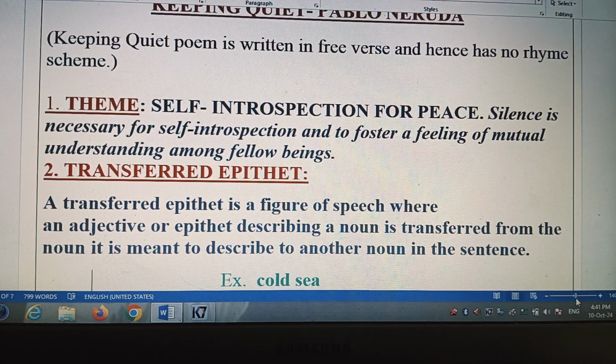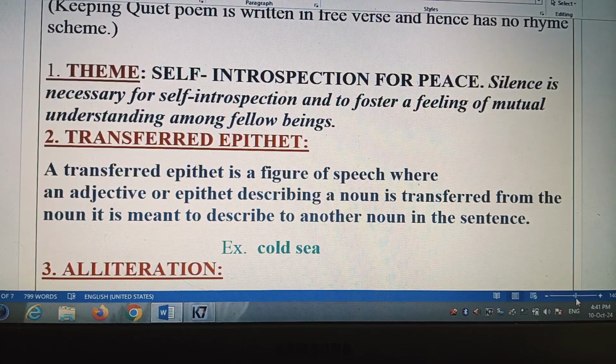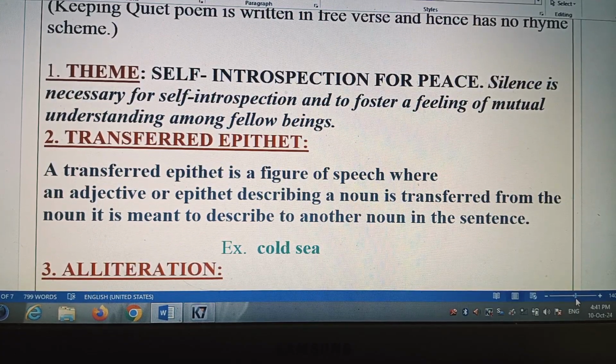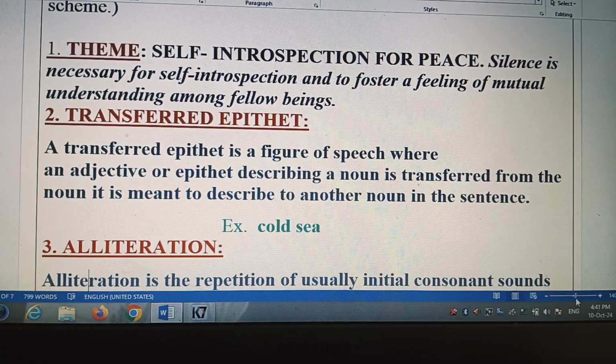Silence is necessary for self-introspection and to foster a feeling of mutual understanding among fellow beings. Okay, in one word we can say that the theme of the poem is peace, understanding, and fraternity or brotherhood, and non-violence. So, transferred epithet, a poetic device that is used in this poem.